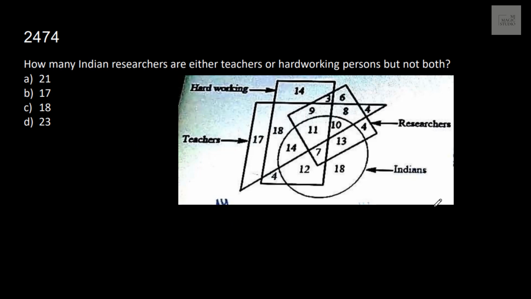Okay, the same piece of information as in the previous one. Here, how many Indian researchers? Circle is Indian and the square is researcher, and the common portion is this: 11, 7, 10, 13. These many people, when added up, are Indian researchers. Are either teachers? Teacher is this triangle, and the portion common is only 11 and 10. So 11 and 10 are teachers also. Or hardworking. Hardworking is this rectangle: 11 and 7.